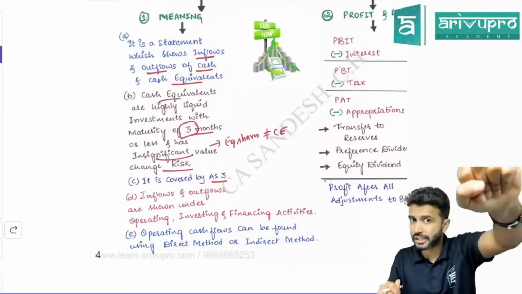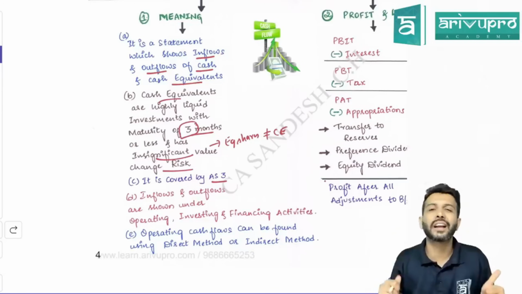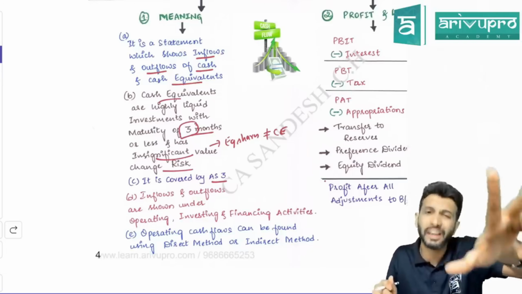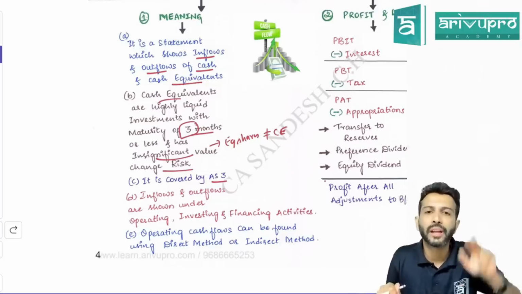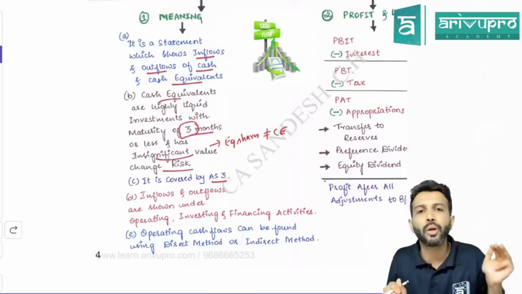You can issue debentures and also cancel or redeem debentures. That is also financing activity. Or you can take a bank loan, a normal bank loan taken and bank loan repaid. Also financing activity. On loan, debentures and all, what do you pay? Interest. So since loan is a financing activity, interest paid on that loan is also